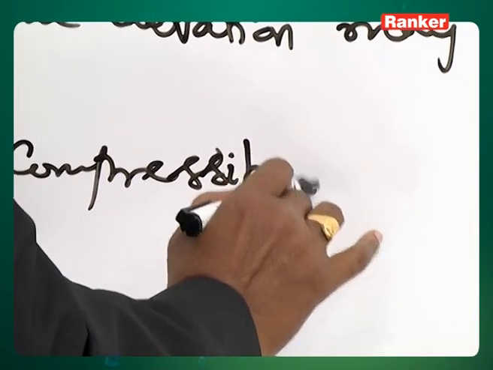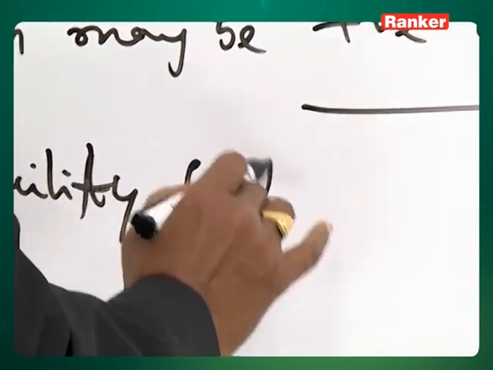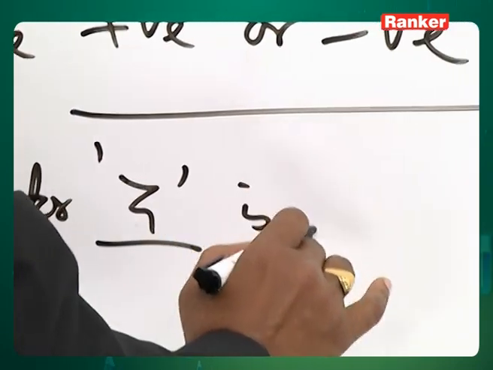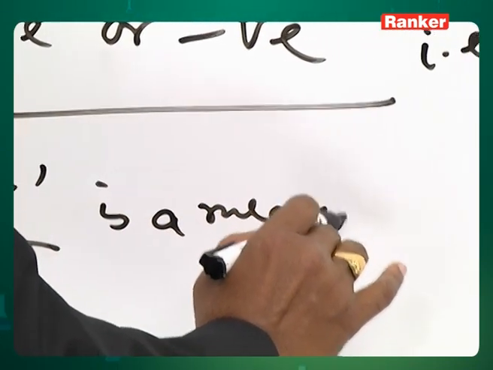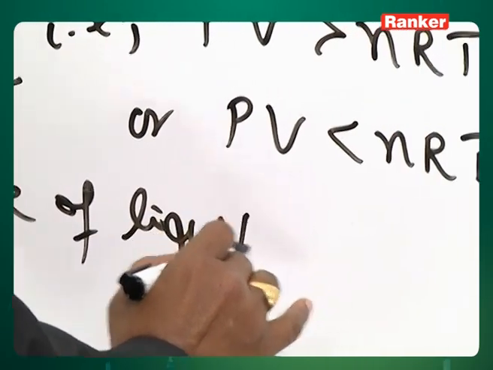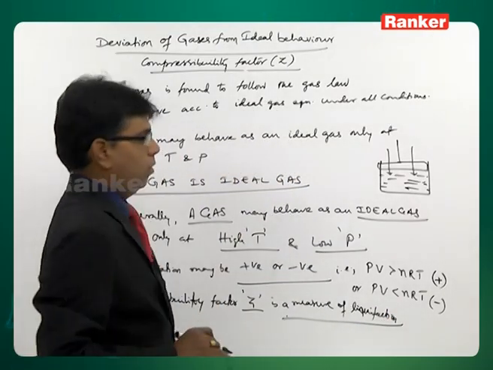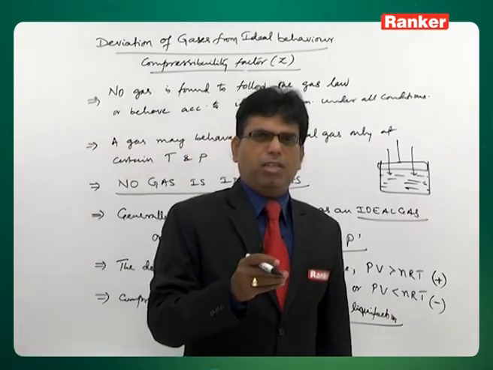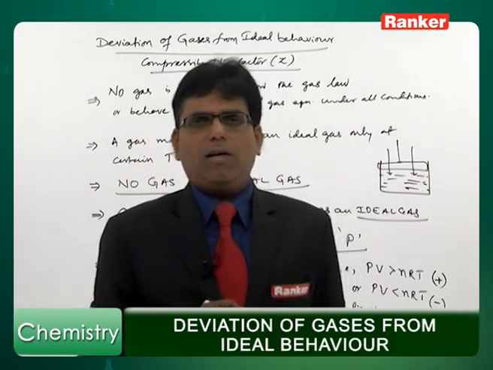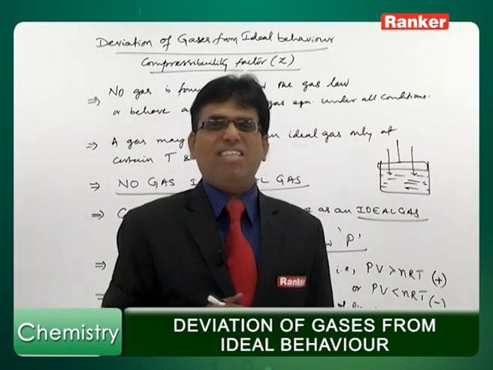Compressibility factor Z is a measure of liquefaction of gases. What is this compressibility factor? How does it vary for different gases? What is the value of Z at what condition?